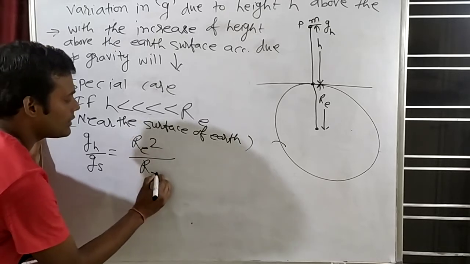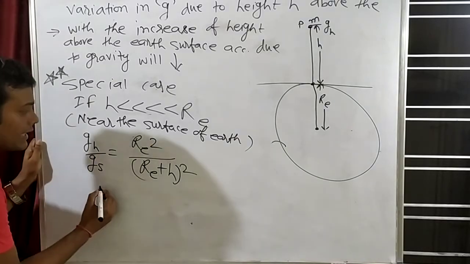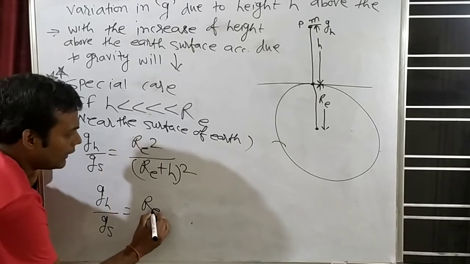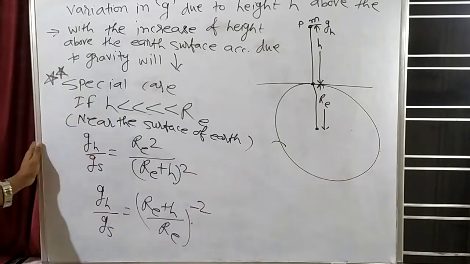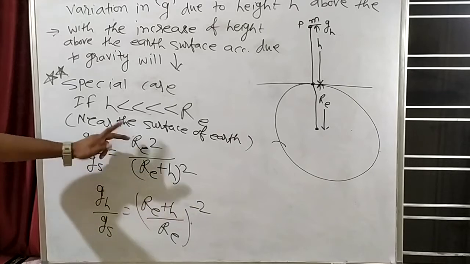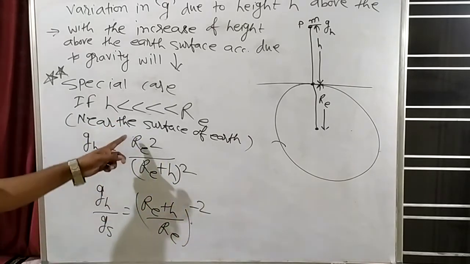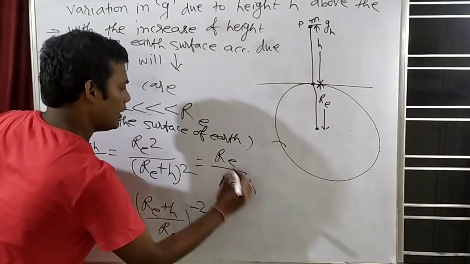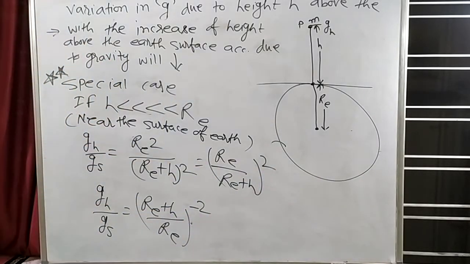So can we write gh by gs is equal to ((Re plus h) by Re) to the power minus 2? Why? Because the denominator has shifted to the numerator, then the power will become minus 2. Up to this clear?